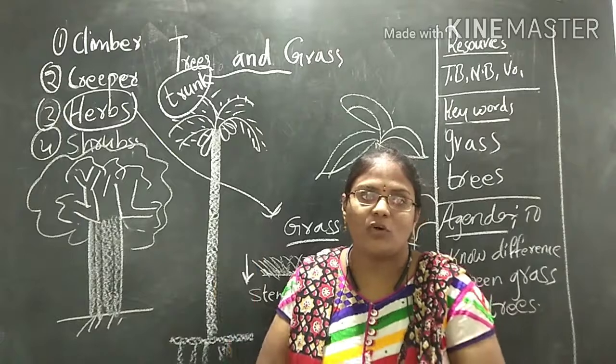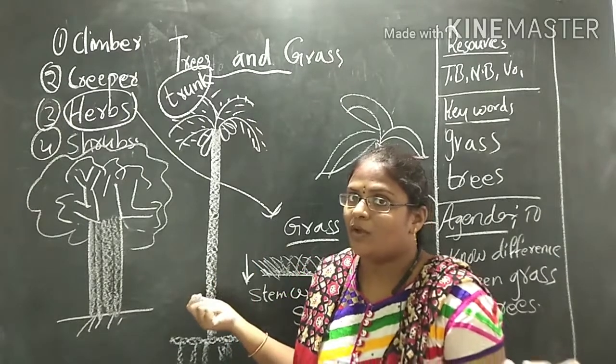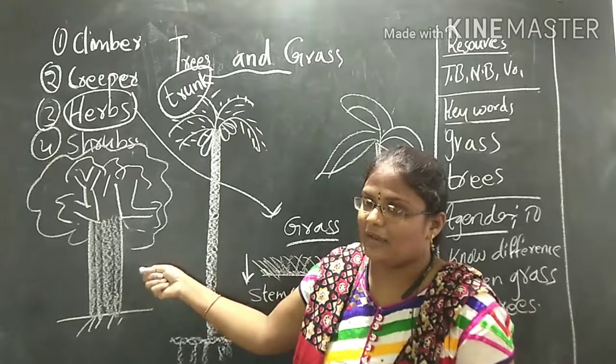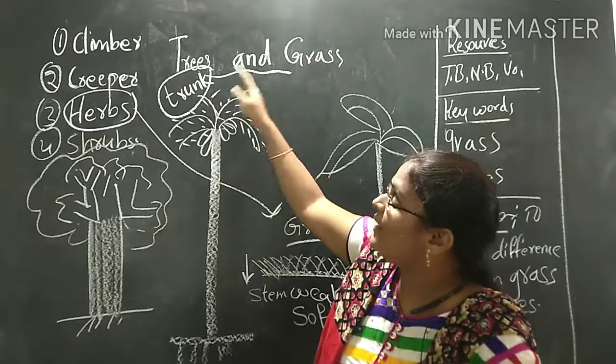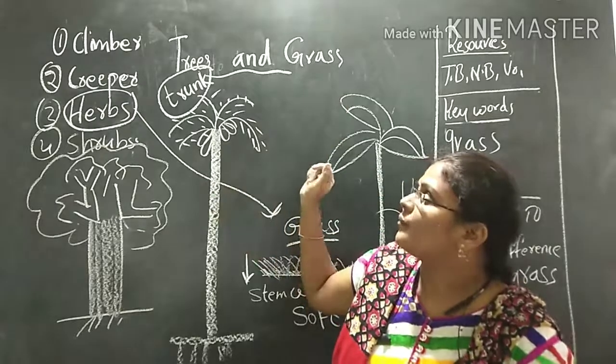Again there are some plants we know. What are they, children? Yes, neem tree. All these are trees with a big trunk. So the other two types of plants are trees and grass. Okay children, this is the other class.